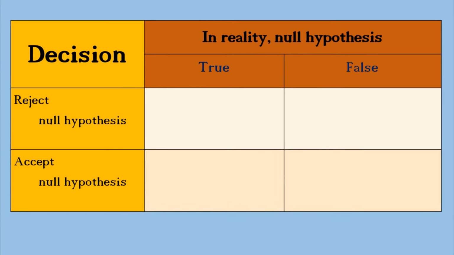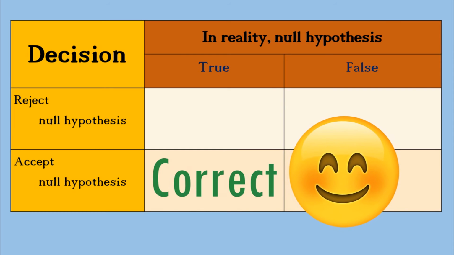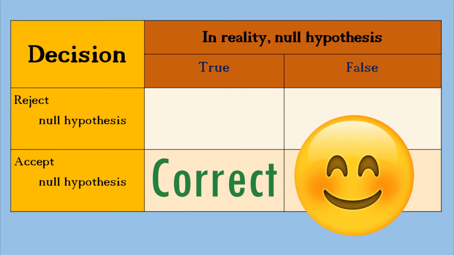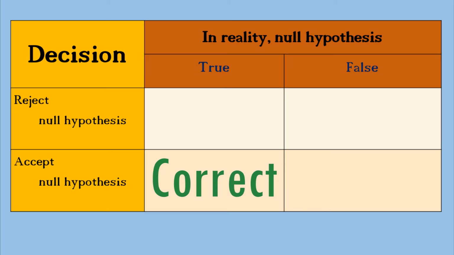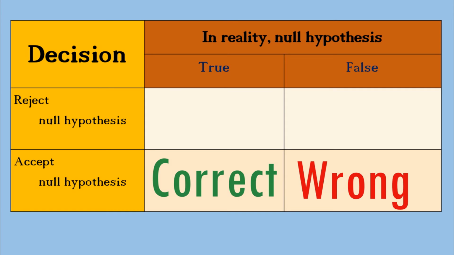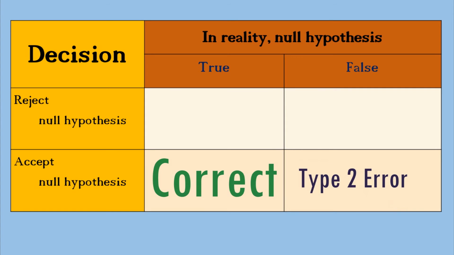When we are able to point out that nothing new is happening, when that is indeed the truth, we are correct. However, when we point out that nothing new is happening, when in fact there is something new happening, we are making a type 2 error.